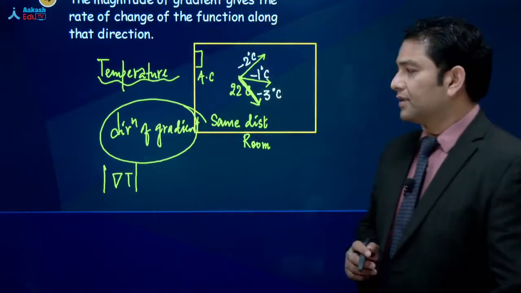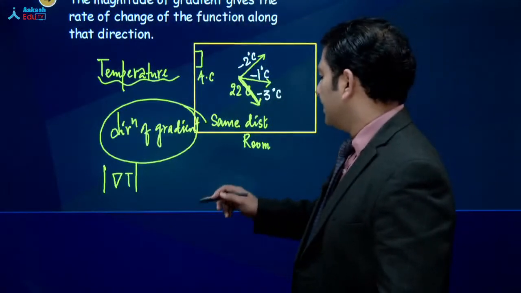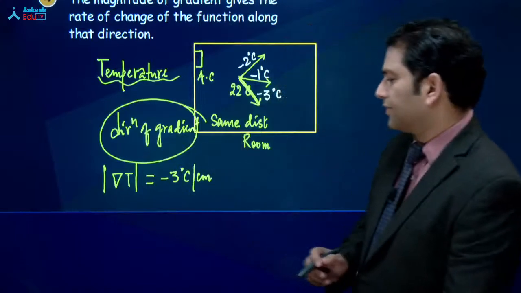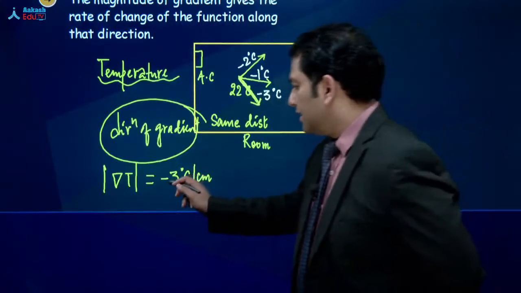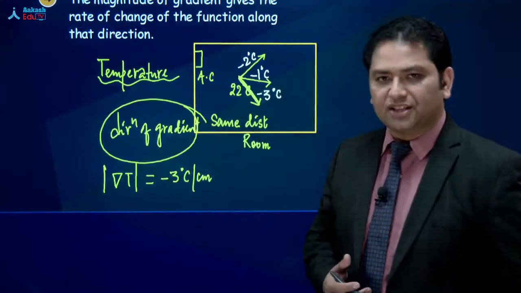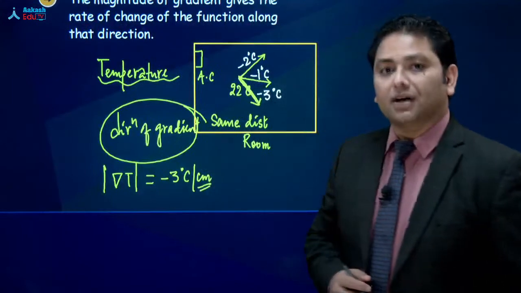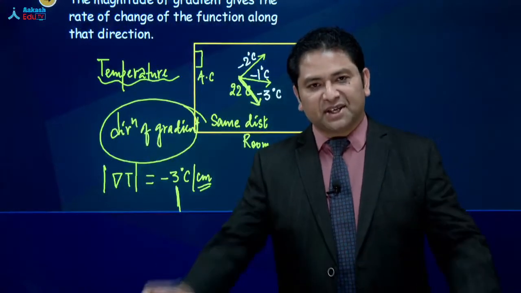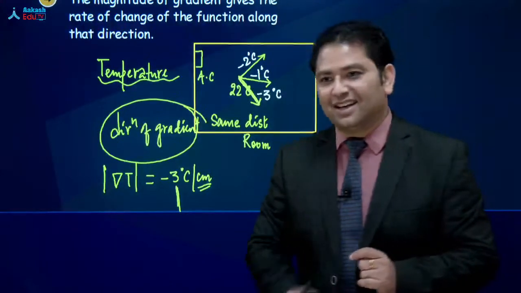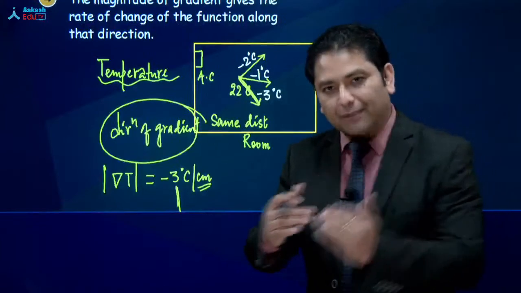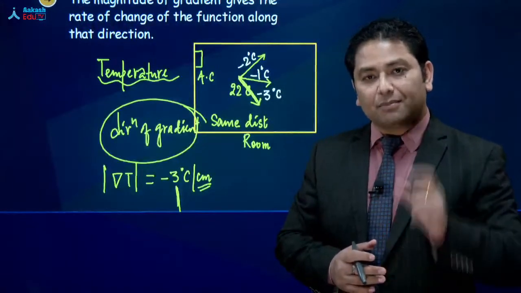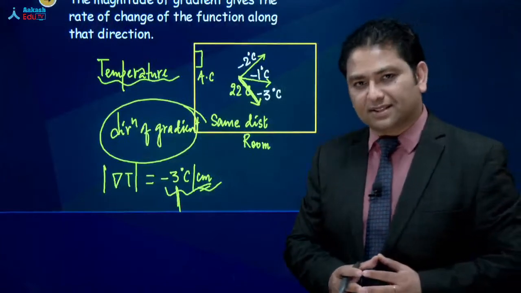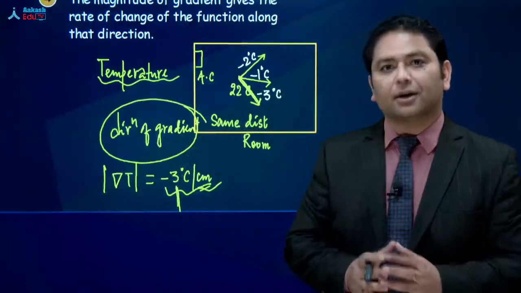What does that signify? जैसे कि आप यहाँ देख सकते हैं that suppose if someone says this is -3 degrees centigrade per centimeter. इसका मतलब this is the rate at which temperature changes. यानी for a distance of a centimeter traveled, temperature decreases by 3 degrees centigrade, but there is a very important catch कि आपने 1 centimeter travel किया और temperature fall जो है वो 3 degrees centigrade है, but the most important thing is that along which direction will you get the fall rate of this much? Along the direction of the gradient.